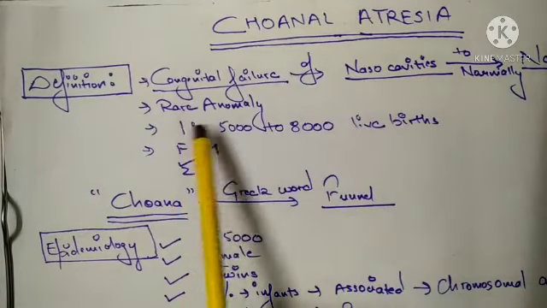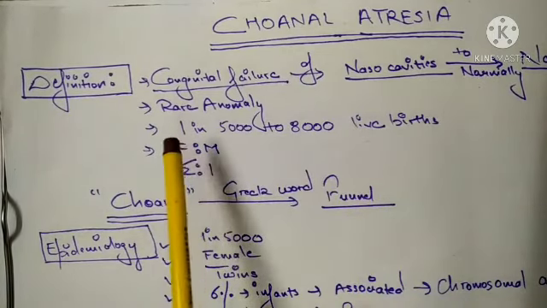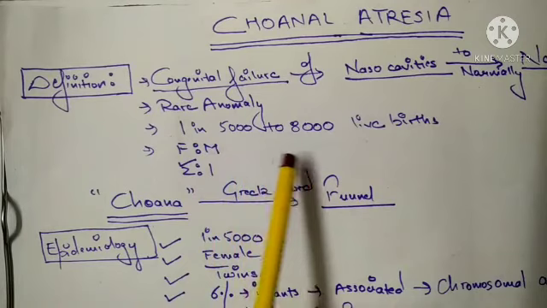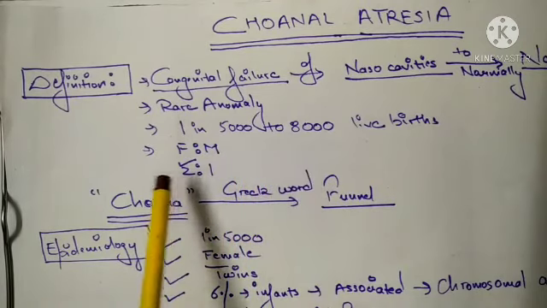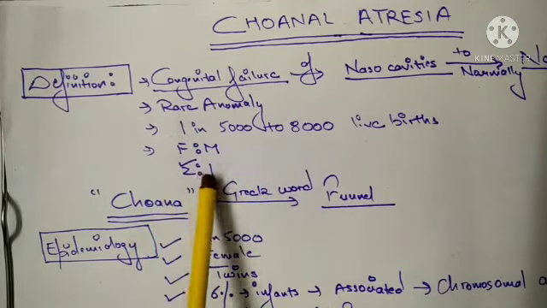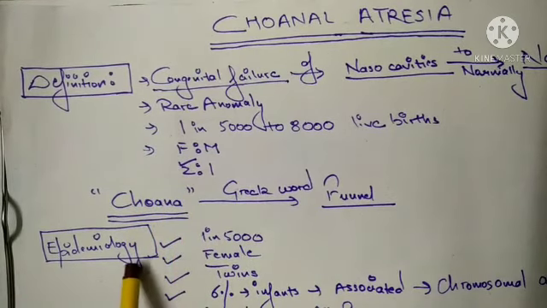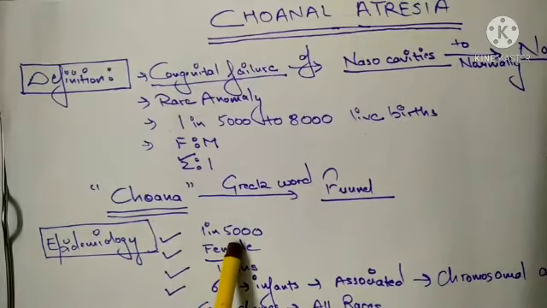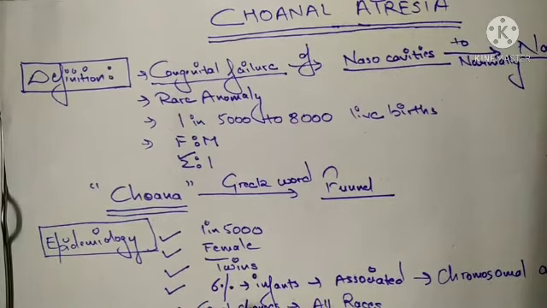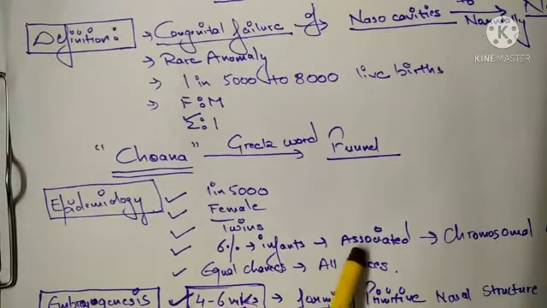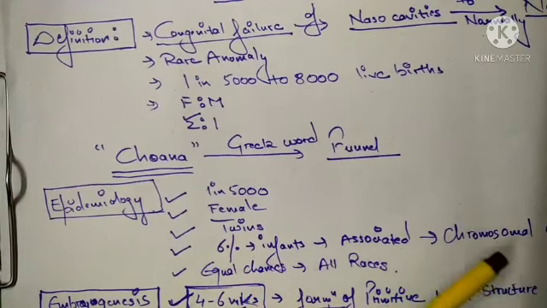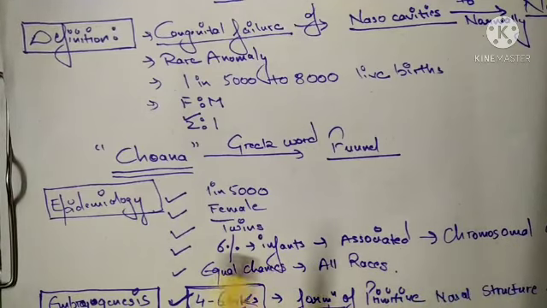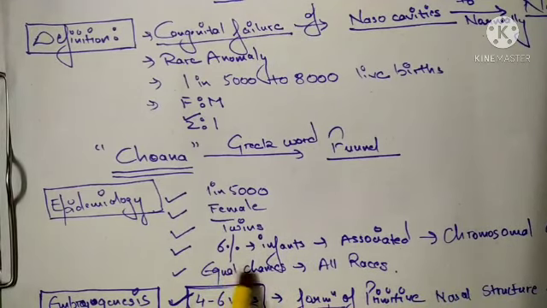It is a very rare anomaly, seen in 1 in 5,000 to 8,000 live births, and females are more affected than males, with a 2:1 ratio. In the epidemiology, it is 1 in 5,000 newborns. Females are more affected. Twins are not much affected. 6% of the infants are associated with chromosomal anomalies,